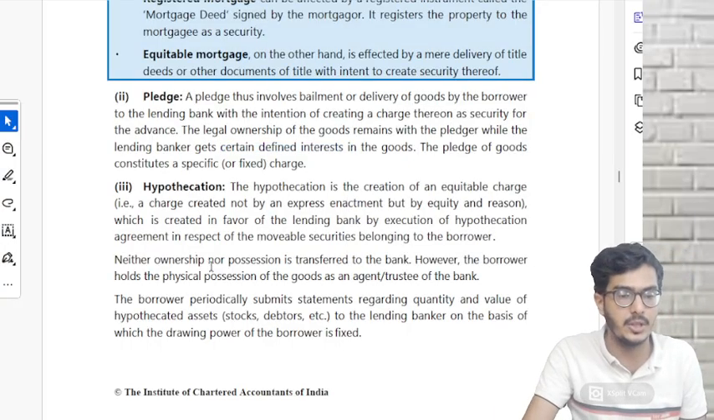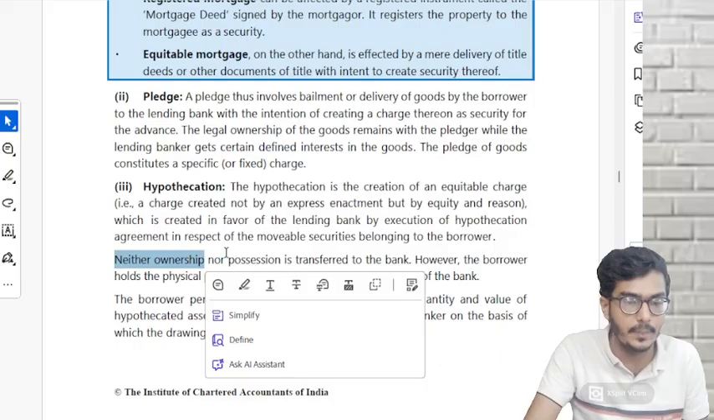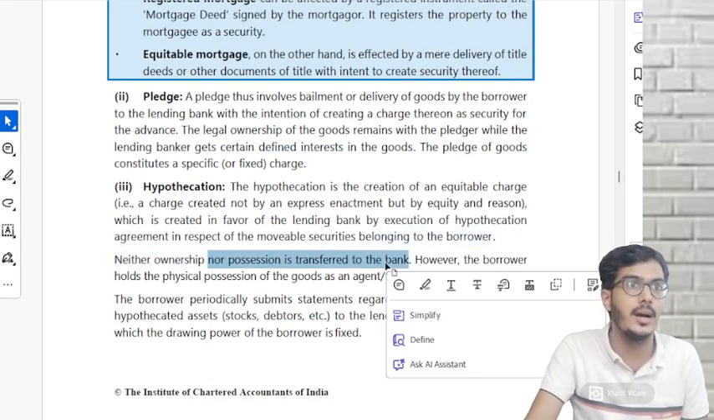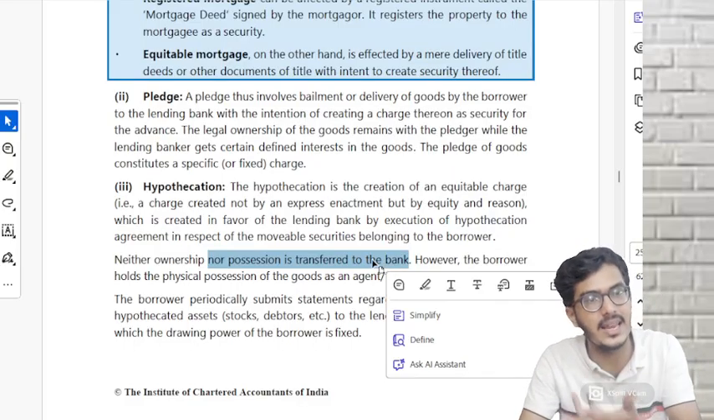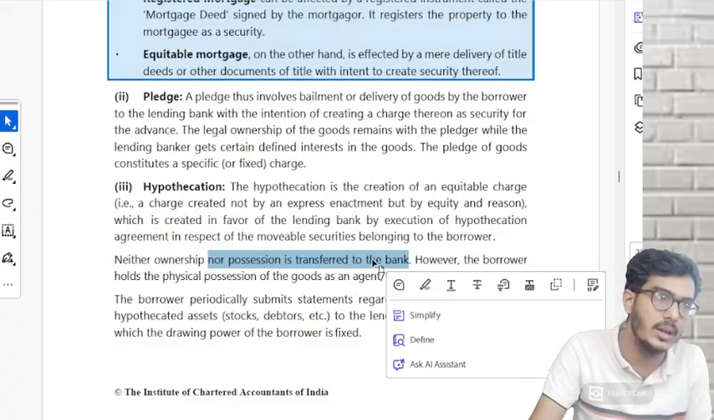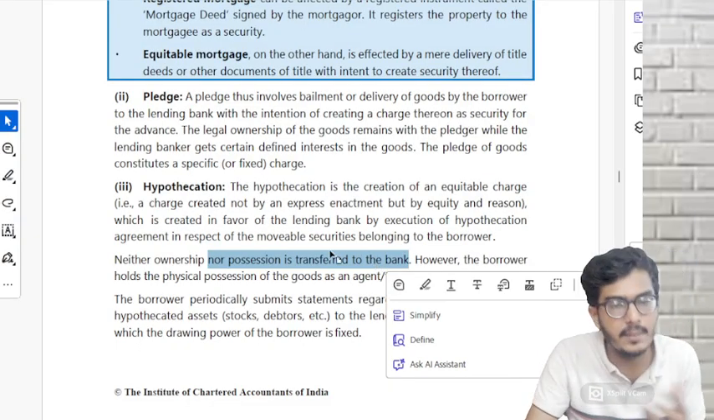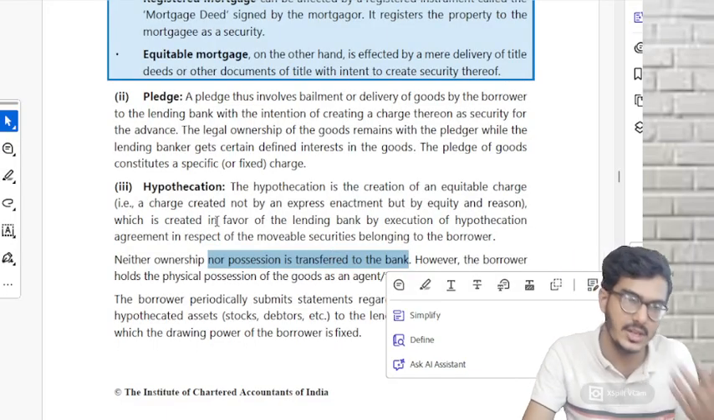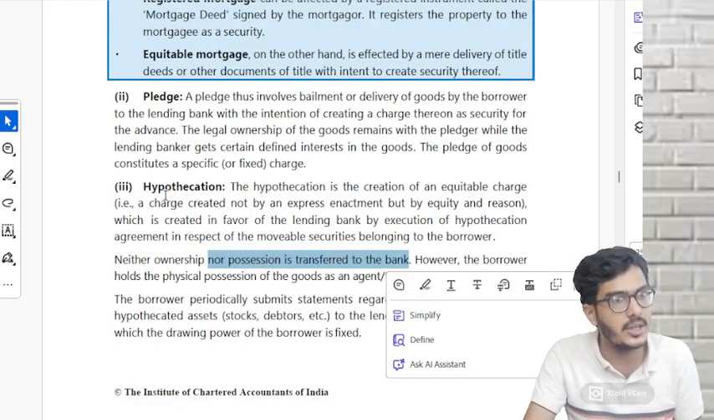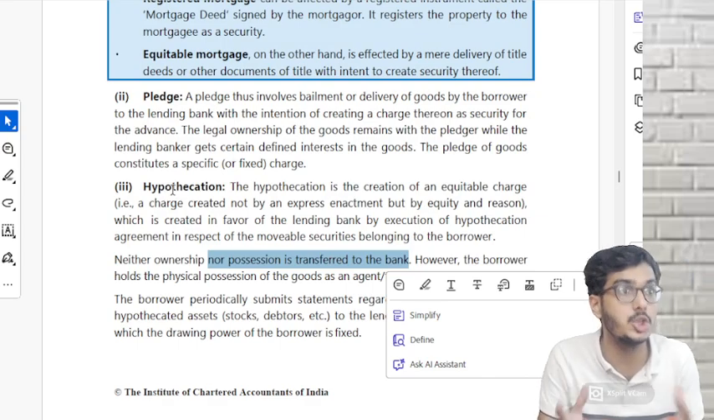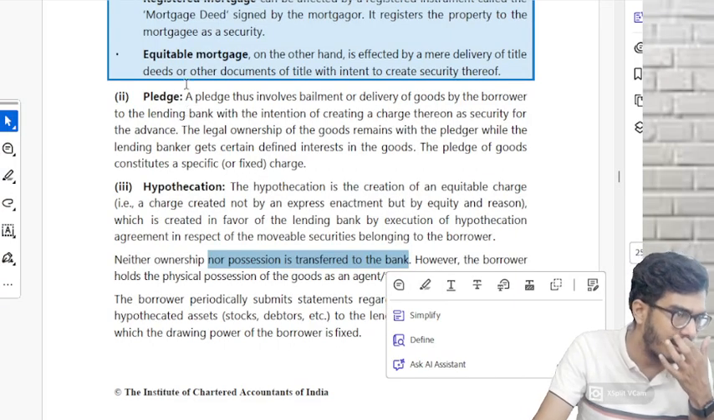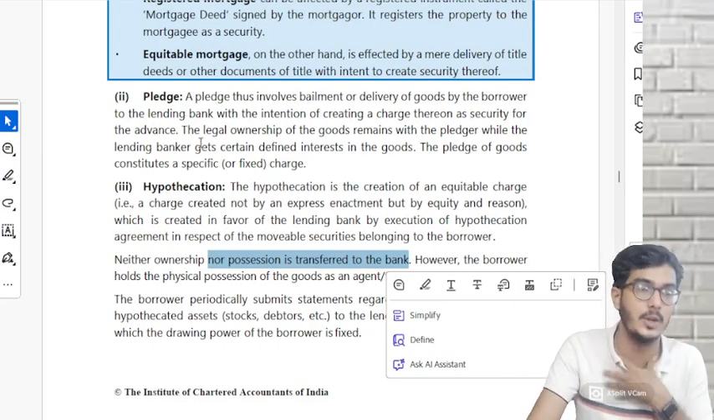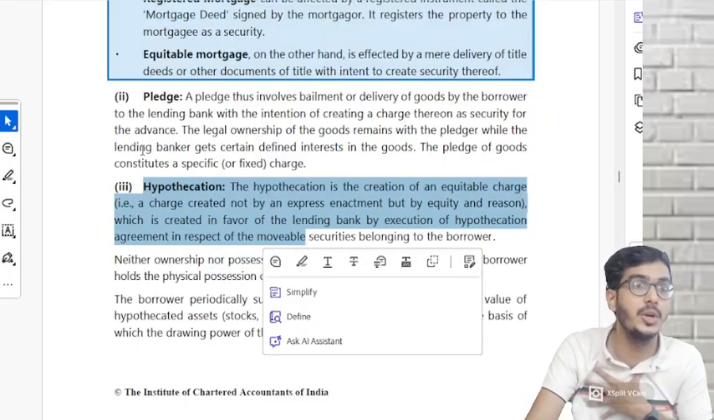Then comes hypothecation. What is hypothecation? Neither ownership nor possession is transferred to the bank. Both are with the borrower only, and they sell, they earn, and they repay that money back to the bank. It is again made on movable goods. Pledge and hypothecation are the same, more or less. Hypothecation, if you see, is generally made on your stocks. Pledge is generally for immovable properties, you pledge your immovable properties. For hypothecation, you do it for your movable goods like stock and debtors.